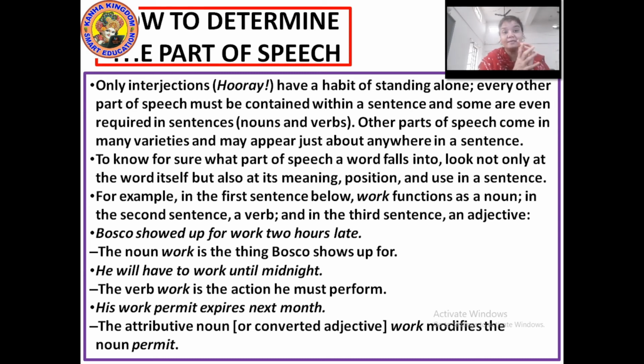Like the word work here. It is in the form of a noun also. It is in the form of a verb also. It is in the form of an adjective also. So, whenever you want to determine a part of speech in a sentence, you first have to understand the meaning, position and the use in the sentence. Work is not always a verb only, V-E-R-B. It can be a noun also as per the use in the sentence. Okay, let's move to the exercise, please.